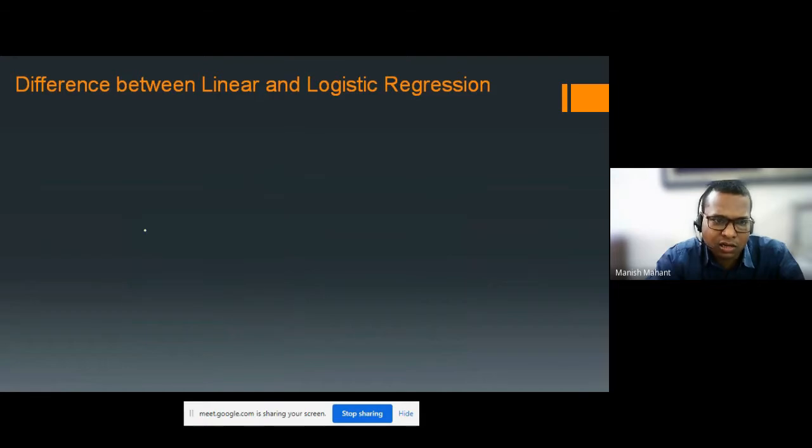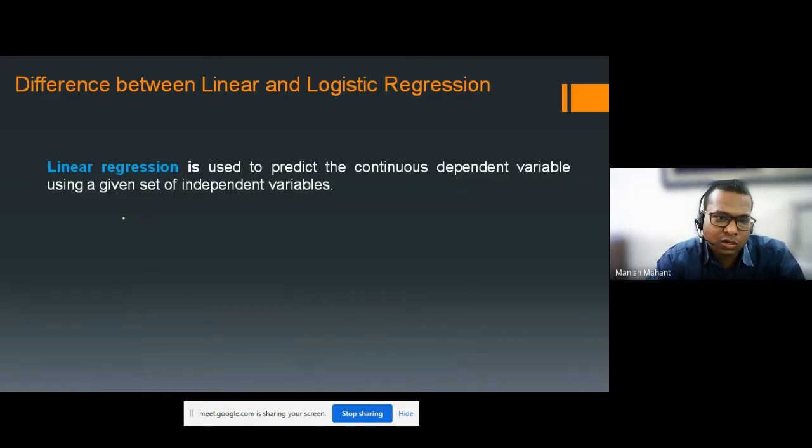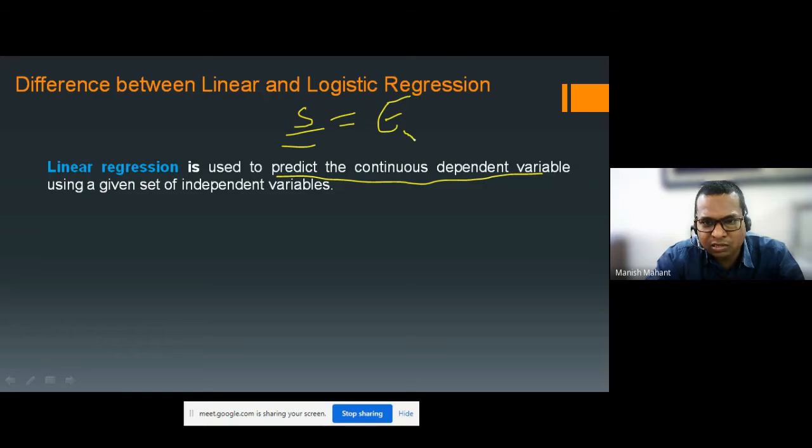Let's see what is the difference between linear and logistic regression. Linear regression is used to predict a continuous dependent variable using a given set of independent variables. So we use this regression model when we are predicting a continuous dependent variable. We saw salary as a dependent variable and experience as an independent variable.